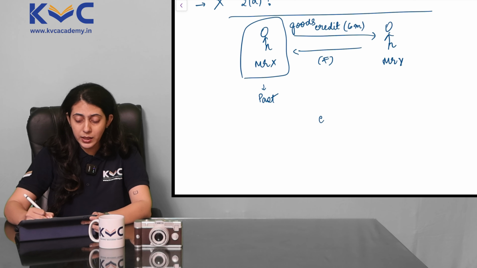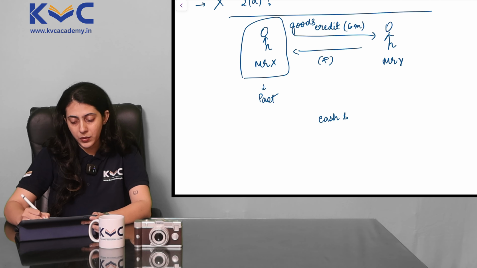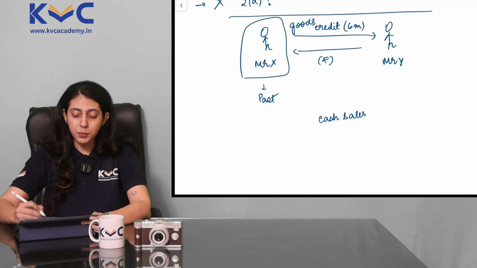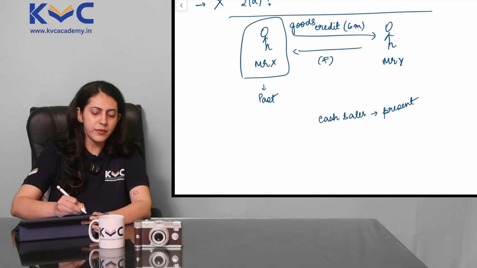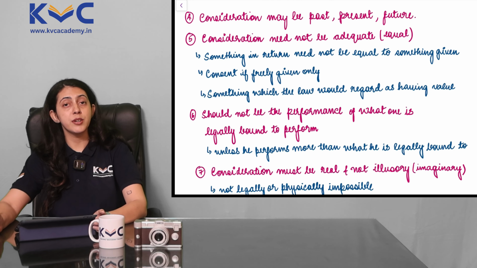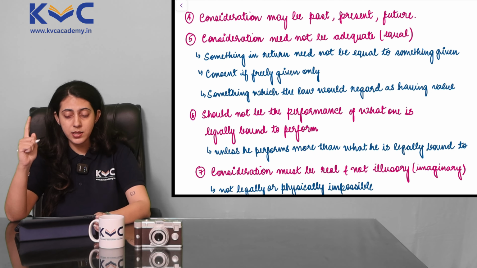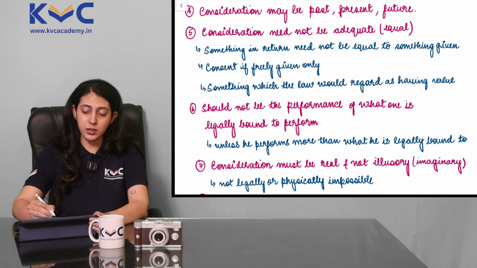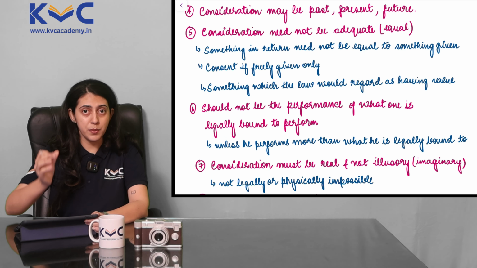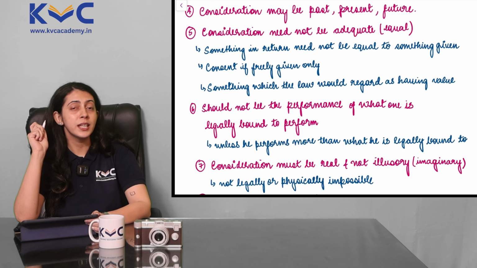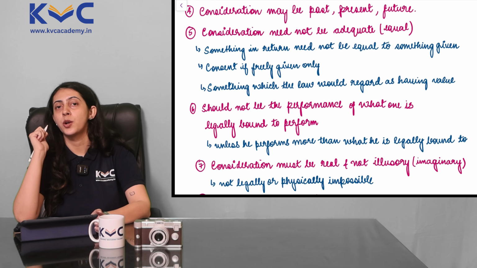Suppose we are talking about cash sales. You make the payment, you receive the goods. That becomes present consideration. It's a very simple point. No need to stress much on this one. Consideration may be past, it may be present, or it may be future. Now the fifth one is something which is important for you even from the case study perspective, which says consideration need not be adequate.